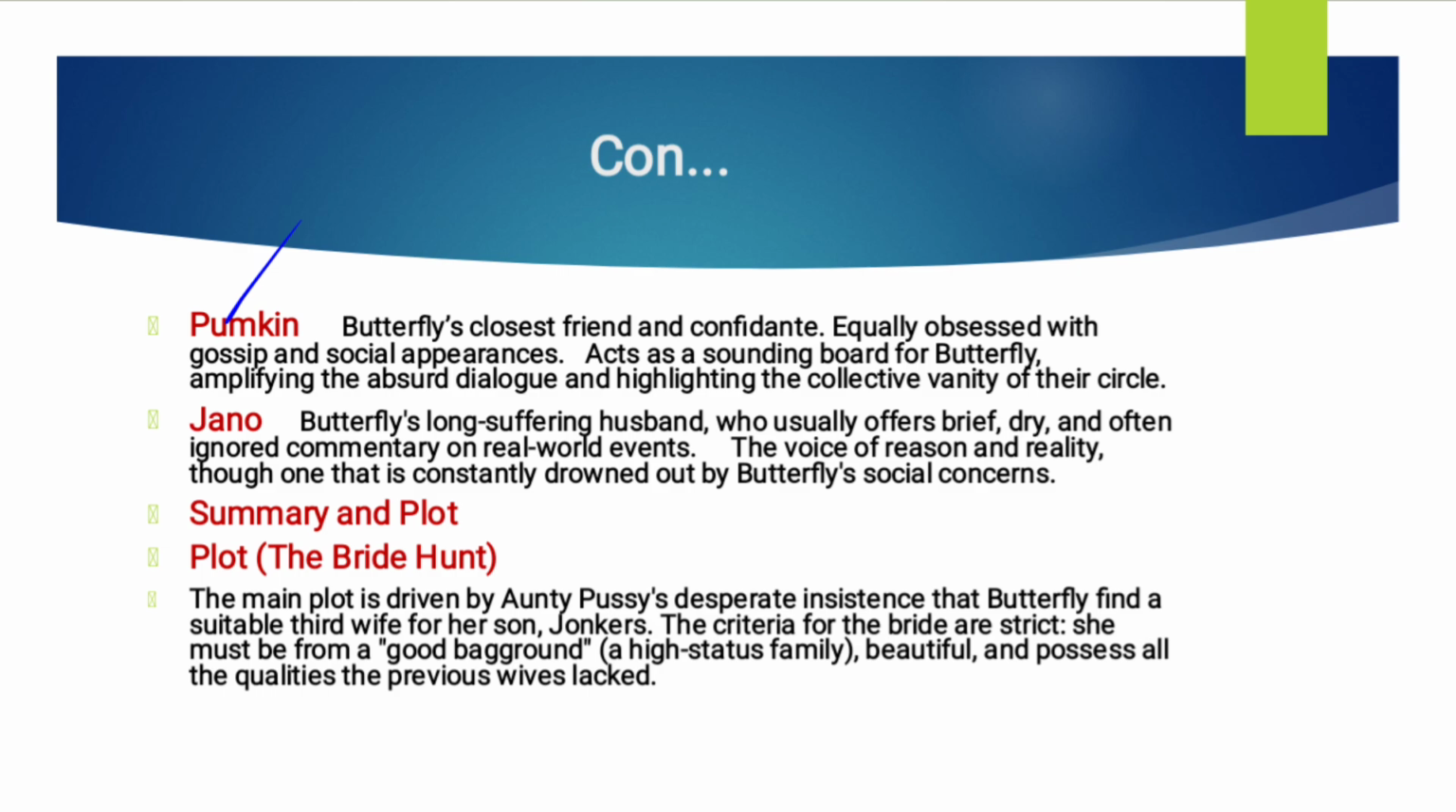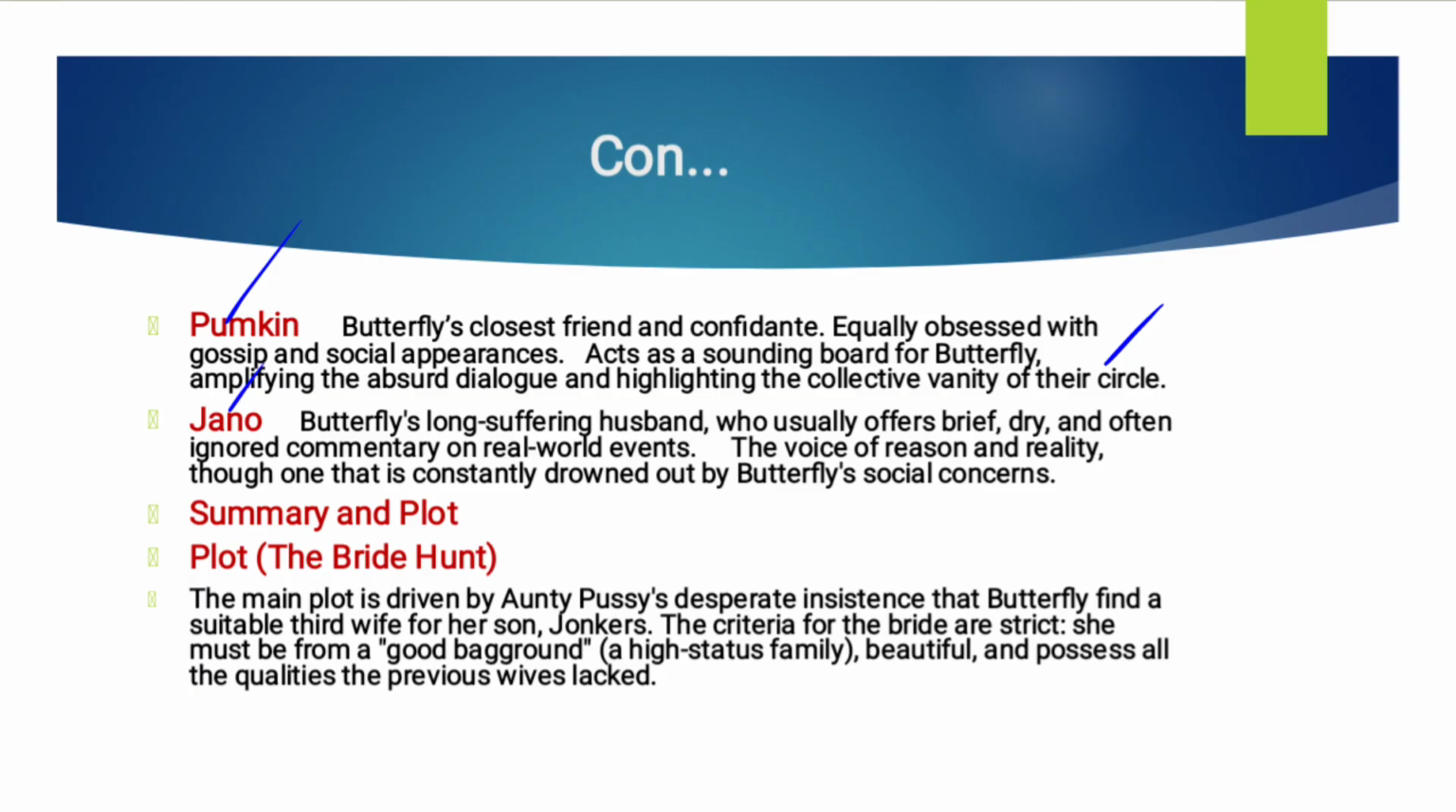Pumpkin, that's the fourth character. Butterfly's closest friend and confidant, equally obsessed with gossip and social appearances, acts as a sounding board for Butterfly, amplifying the absurd dialogue and highlighting the collective vanity of their circle. So she's actually the best friend of Butterfly, and she always meets with Butterfly whenever they join any party, so they both are together.